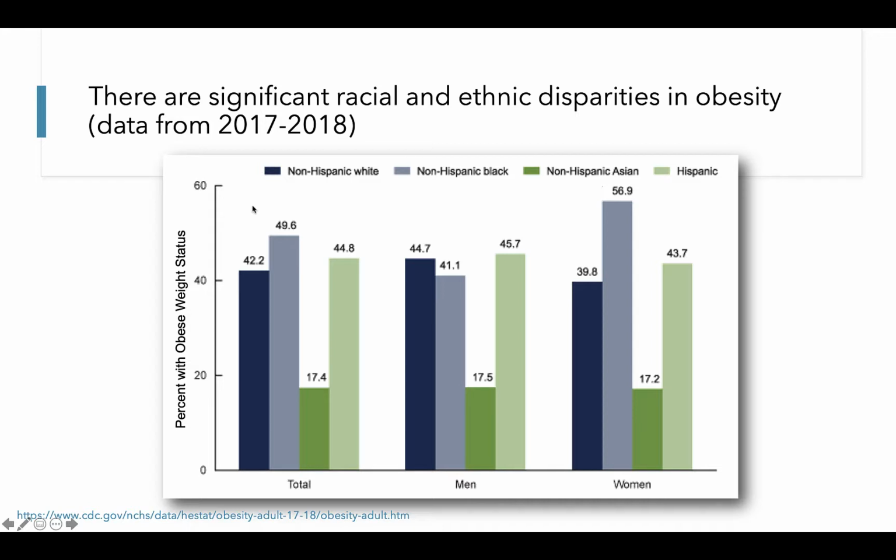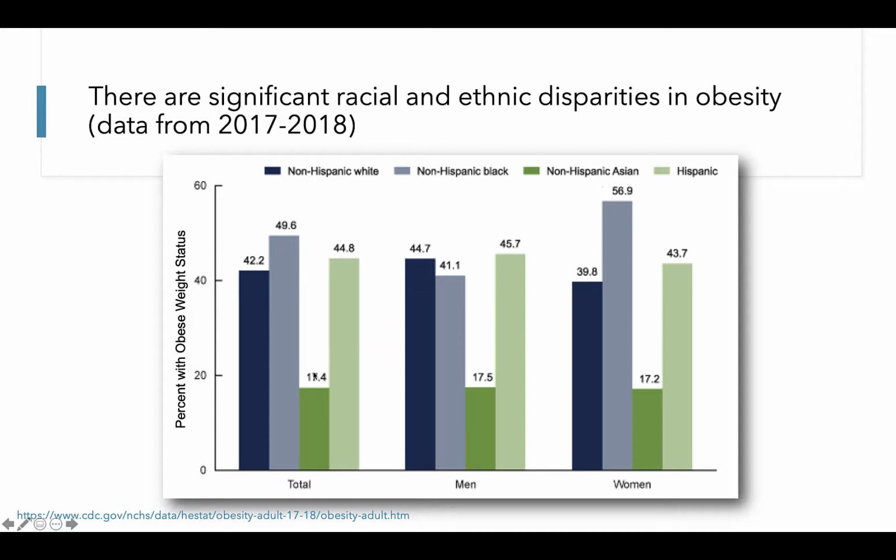Here, when we look at data for men and women combined, we see significant disparity in how obesity affects these racial and ethnic groups. Here we see prevalence of obesity in non-Hispanic white adults is around 42%, which is significantly lower than non-Hispanic Black adults who have a prevalence of obesity of around 50%.